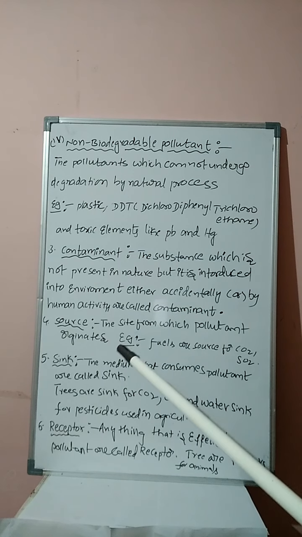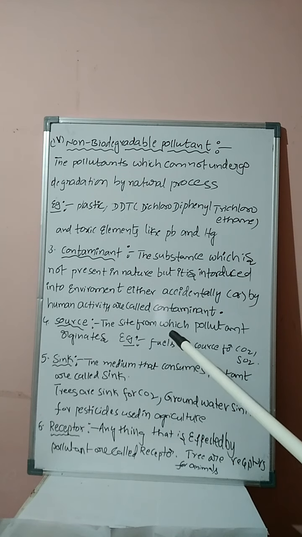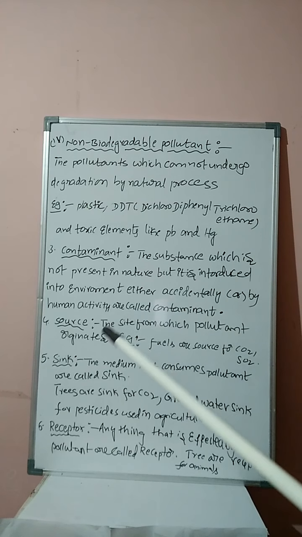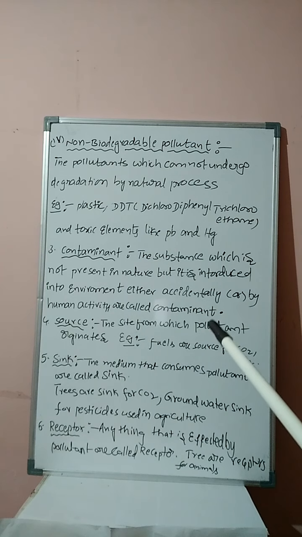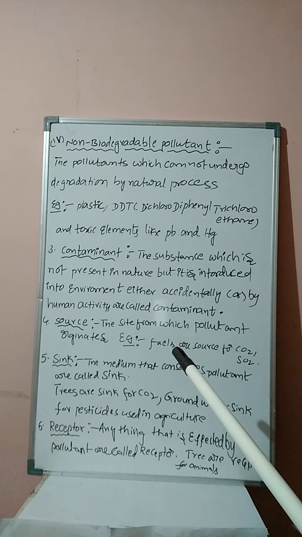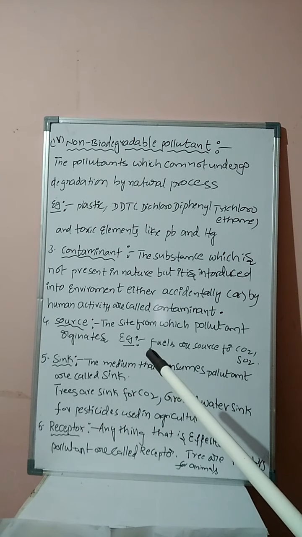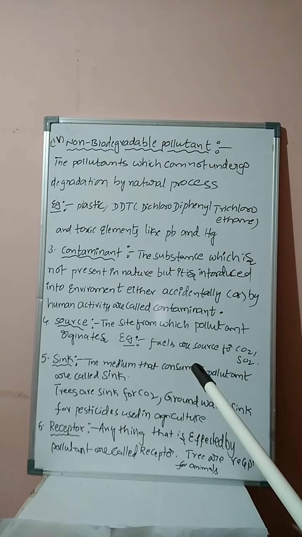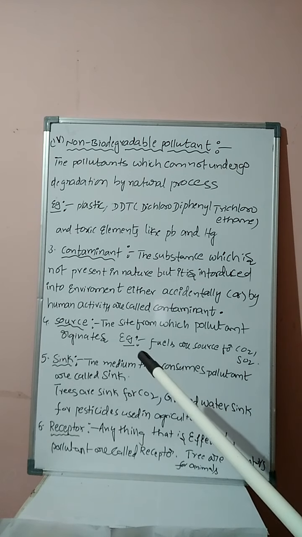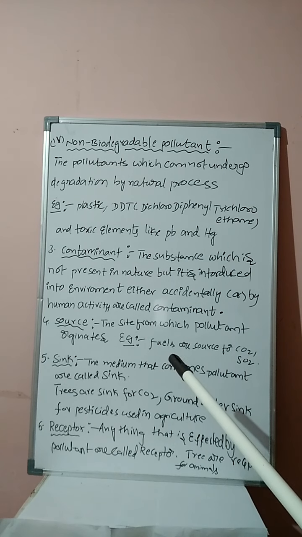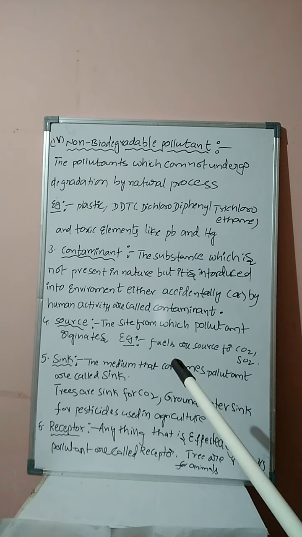Fourth term, student, source. The site from which pollutants originate is known as the source of pollutant. Source means the origin of the substance. For example, the source of rice is agriculture.